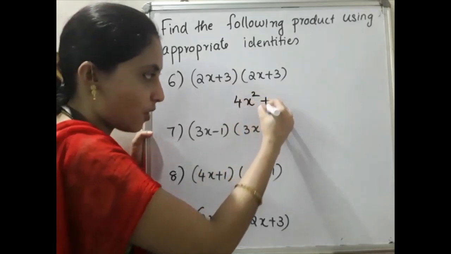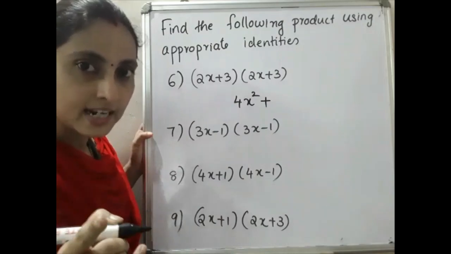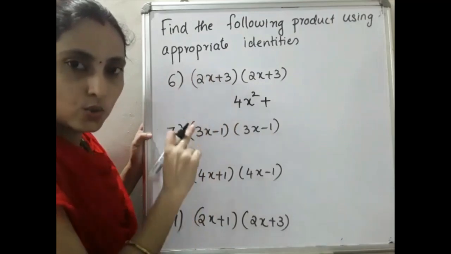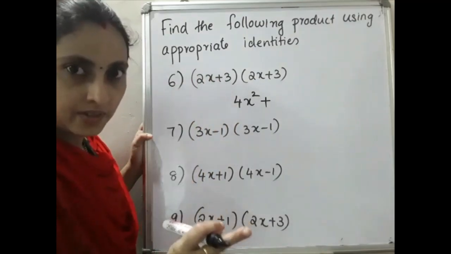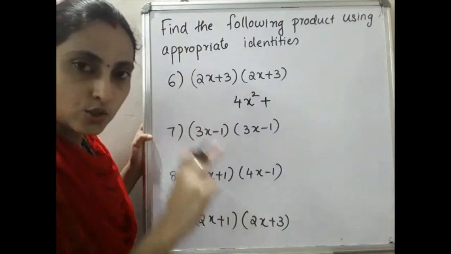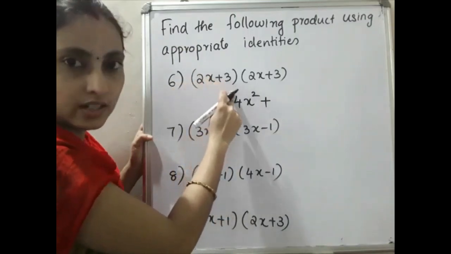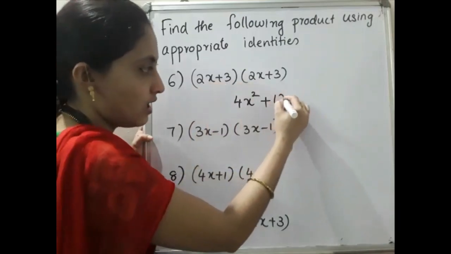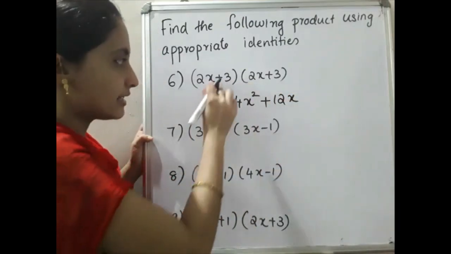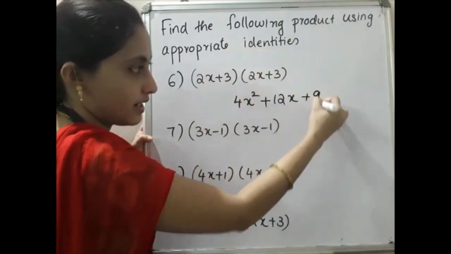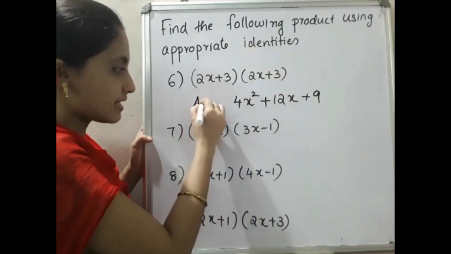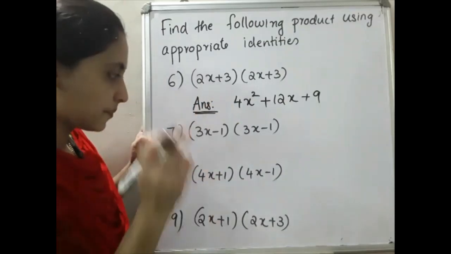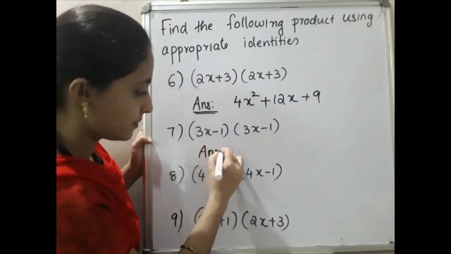Then sign is positive. Then second term is 2ab. So 2 into 2x into 3. 2 into 2x is 4x, 4x into 3 is 12x. Then b square, b is 3, so 9. You have to write the steps. Only the answer I wrote here. You have to verify you got this answer or not.